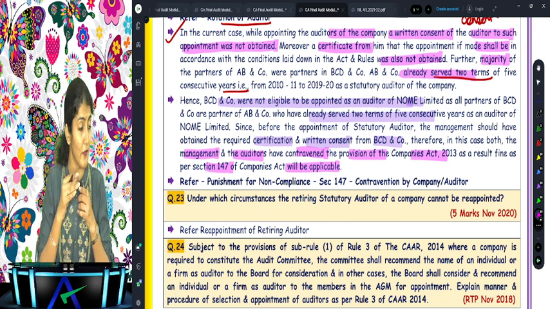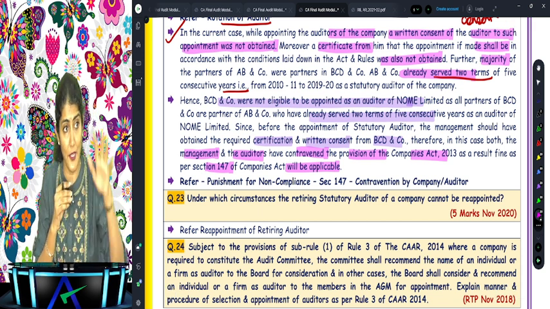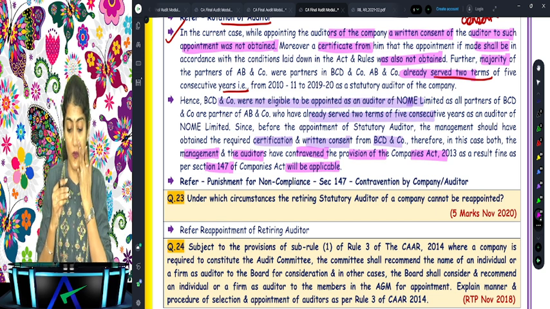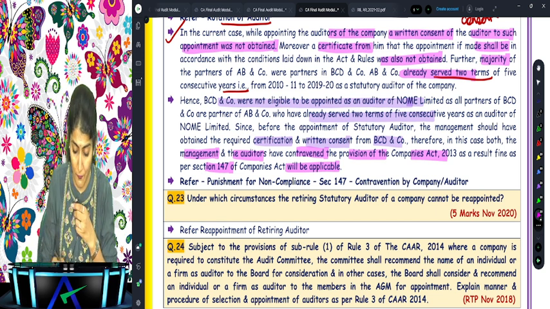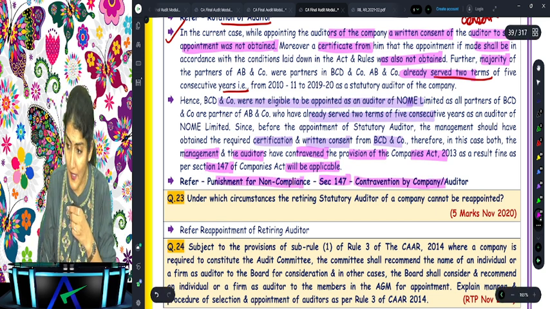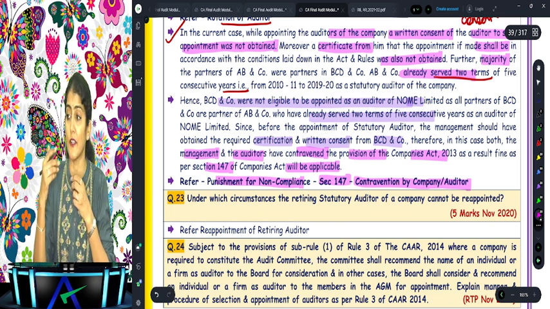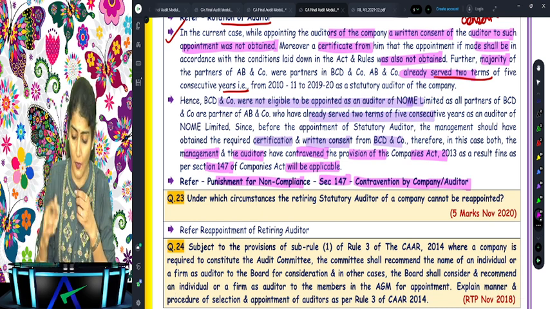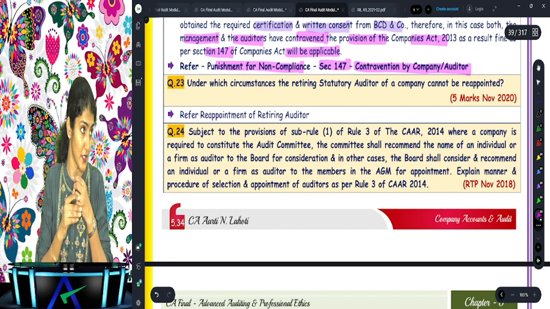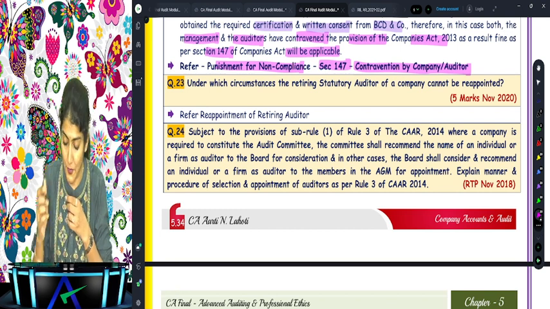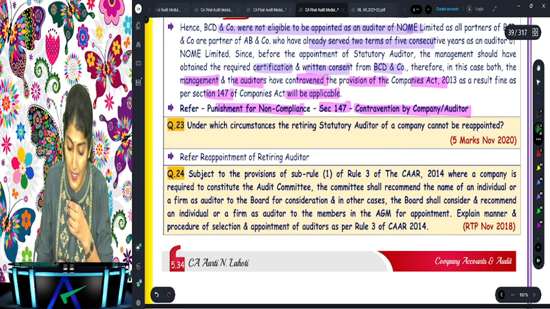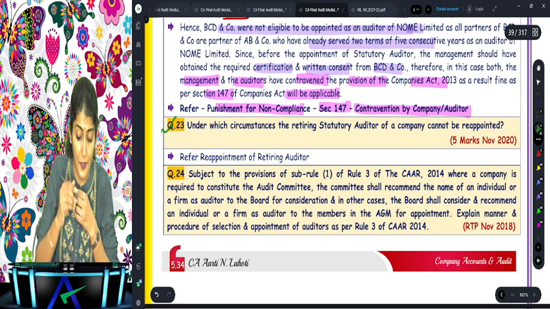So who has contravened the provisions of the Companies Act? The management also and the auditor also. So later on we will study section 147, which is regarding the punishment for non-compliance, the contravention by the company auditor, right? The contravention by the company auditor. Are you getting that? Okay. Next question. Under which circumstances the retiring statutory auditor of a company cannot be reappointed?